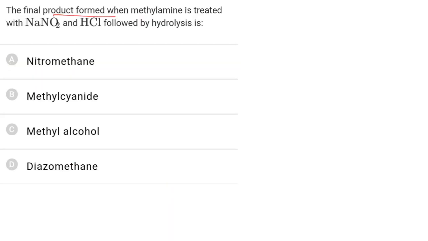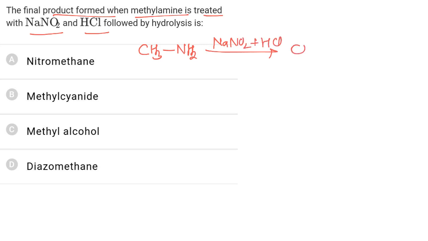What is the final product formed when methylamine is treated with NaNO2 and HCl? So methylamine on treating with NaNO2 and HCl forms methyl alcohol along with formation of nitrogen gas.